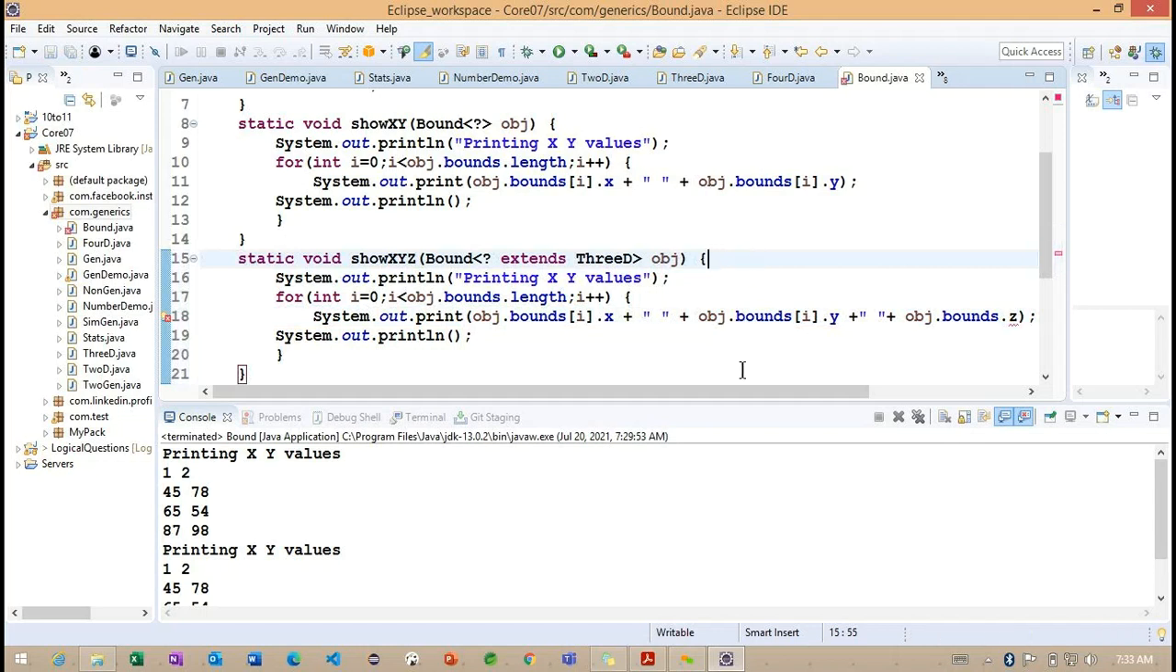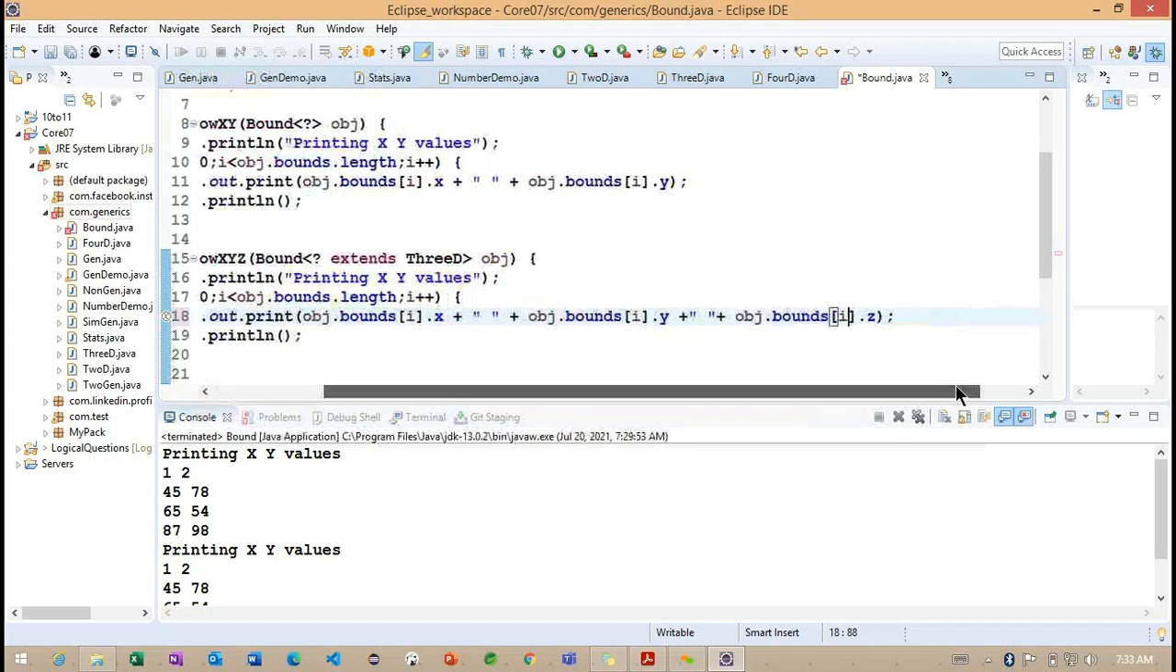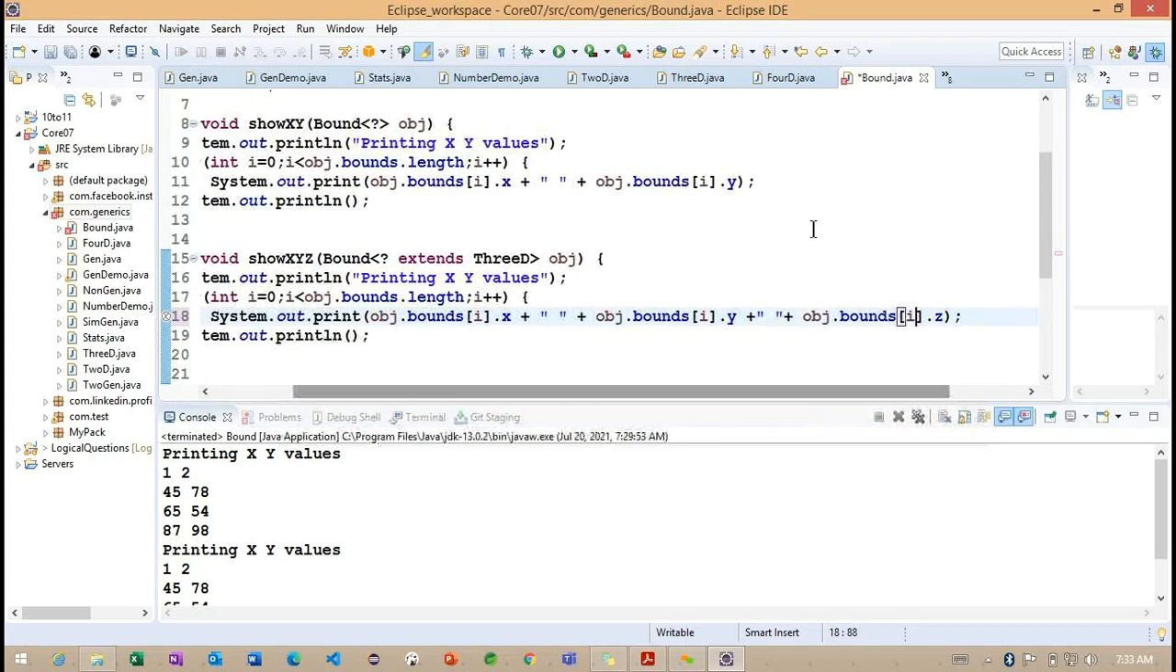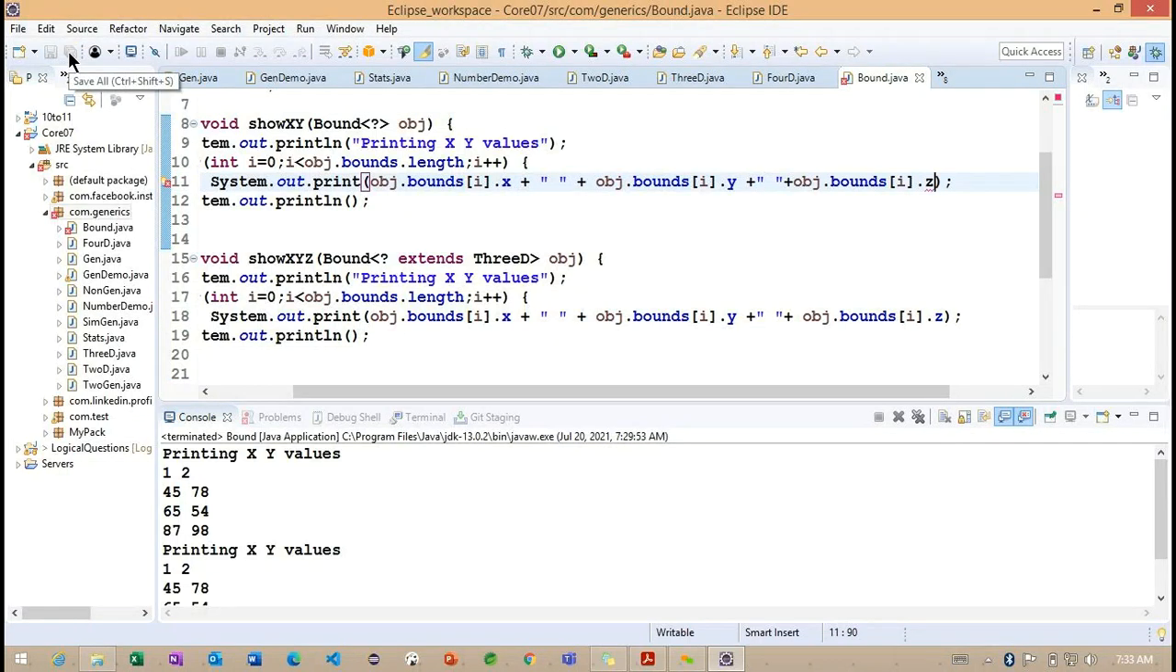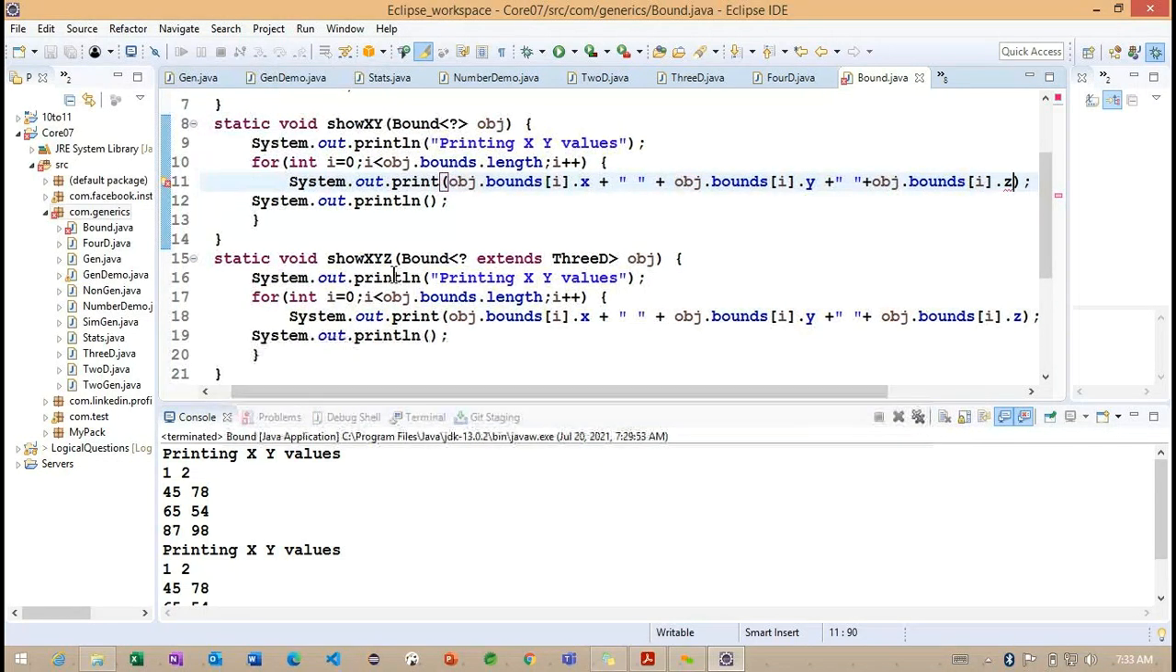Let me save here. Bounds of i. Getting the point. So same thing, if I'm going to work here, now observe carefully. If I save here, the error still cannot be resolved. So what you understand here is that Z cannot be resolved. Getting the point? This is very important.